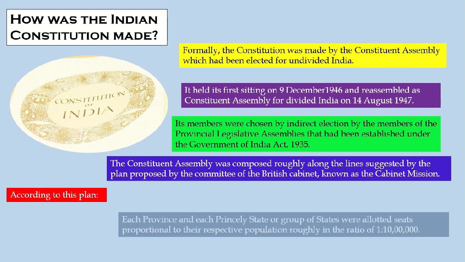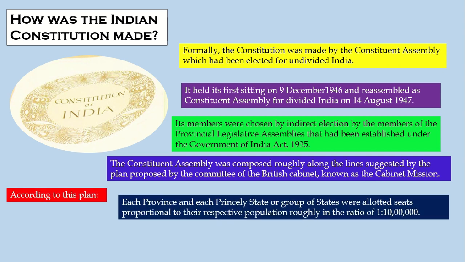According to this plan, each province and each princely state or group of states was allotted seats proportional to their respective population, roughly in the ratio of 1:10 lakhs. So for every 10 lakh, there is one representative from every state, and also from the princely states that had agreed to British rule in British India.